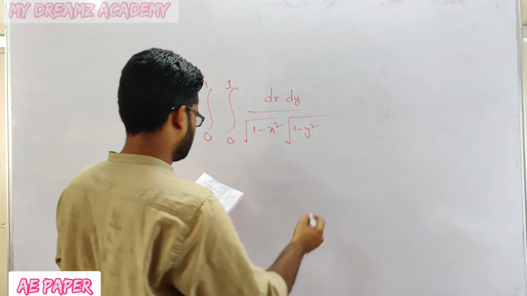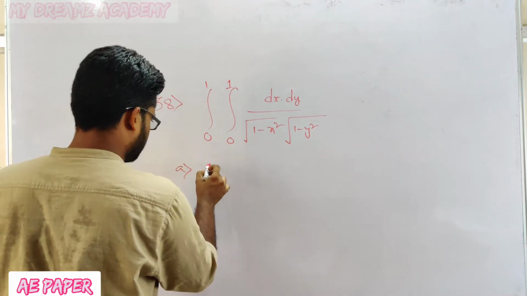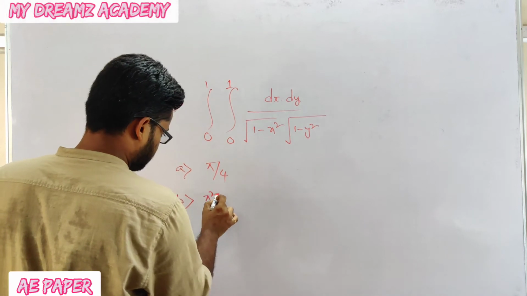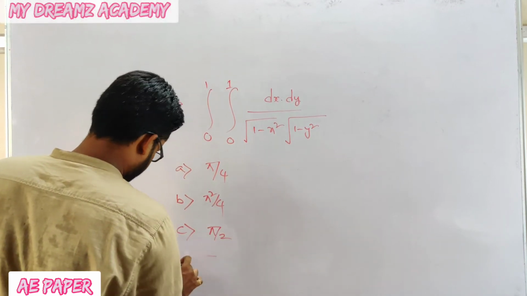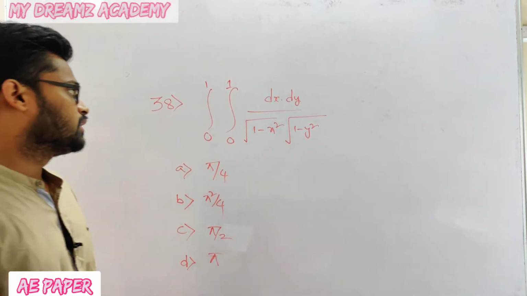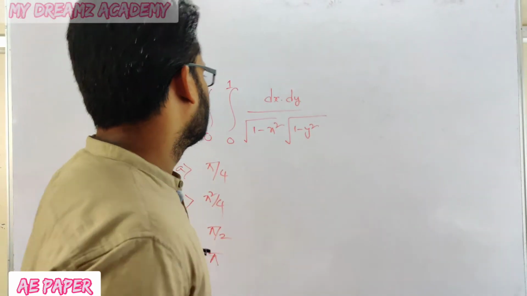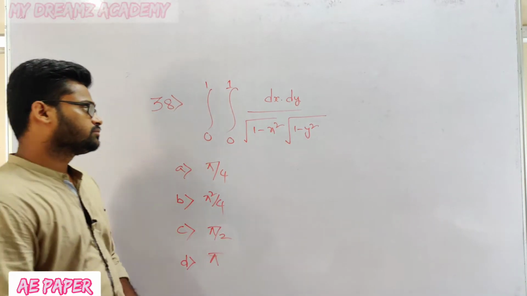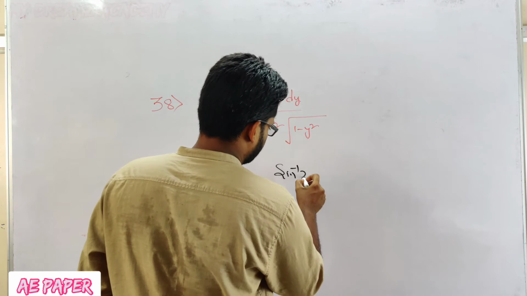Option A, pi by 4. Option B, pi square by 4. Option C, pi by 2. Option D, pi. So how to solve this one? We have 1 by under root of 1 minus x square. What is the integration of 1 by under root of 1 minus x square? That is sin inverse of x.